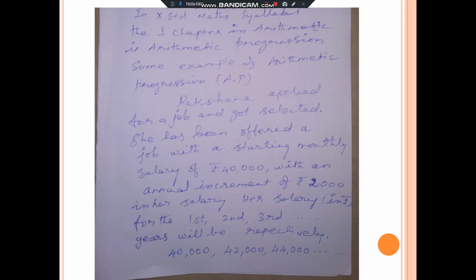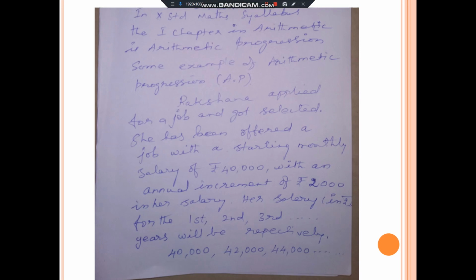Now we have seen the first chapter, part 1, what are the chapters. Now we are going to see briefly about the arithmetic progression. Some example of arithmetic progression is, first you understand the arithmetic progression.